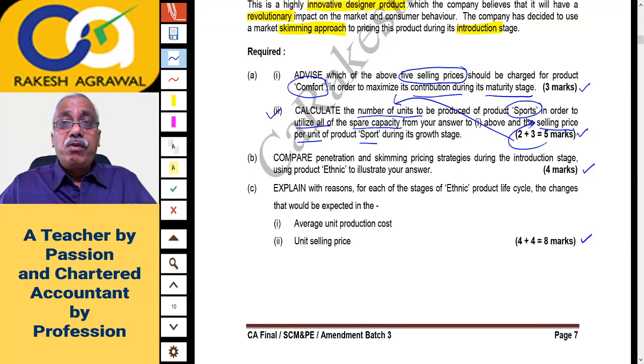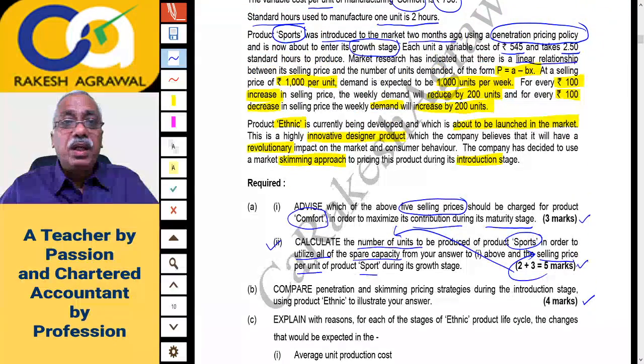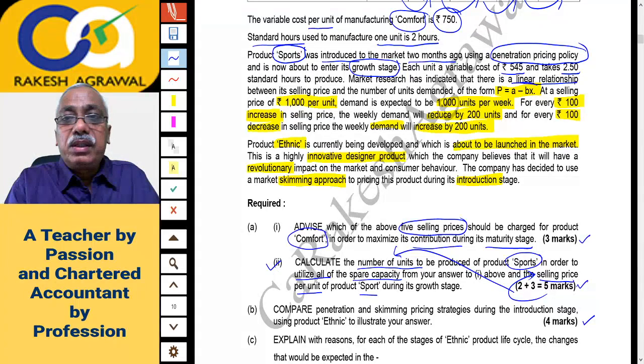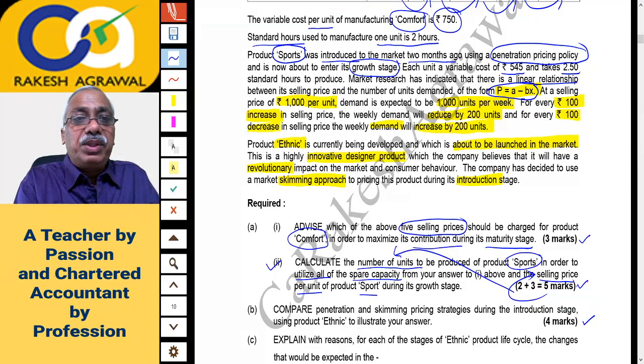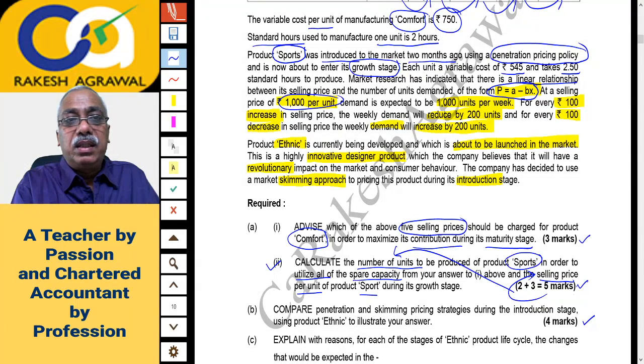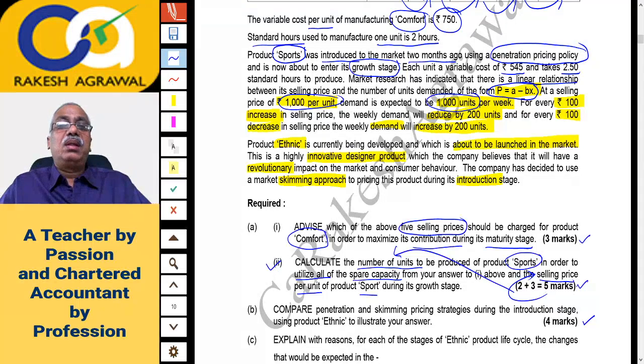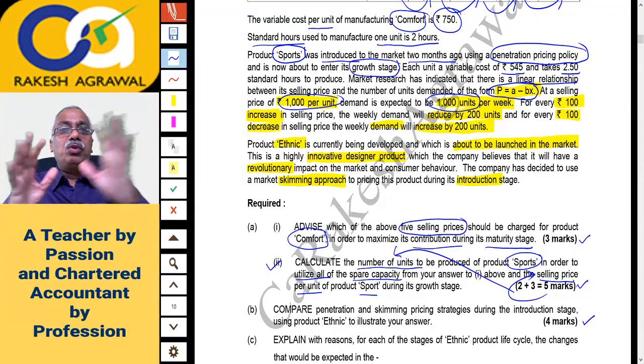Now, if you remember, for this product Sports a formula is given. This is the profit maximization model. We'll have to use this formula and this information: at 1000 rupees sales price, the quantity demanded is 1000 units, and the price elasticity is that for every 100 rupees there is a fluctuation in quantity by 200 units. This information we'll have to use.